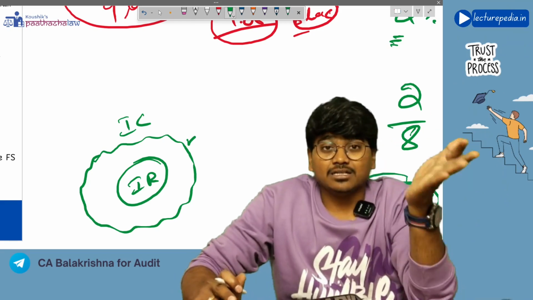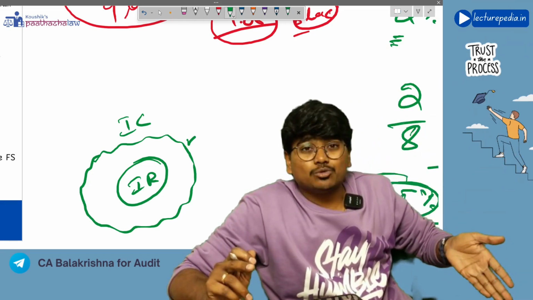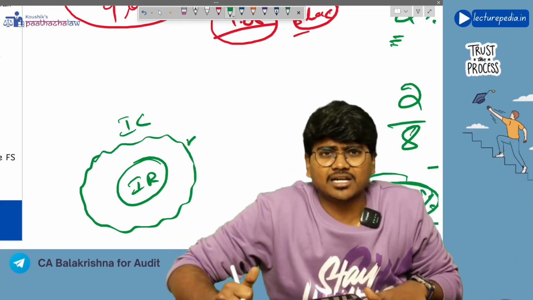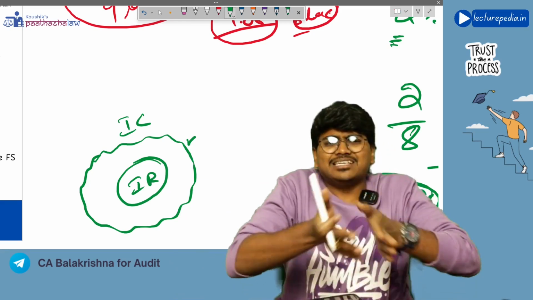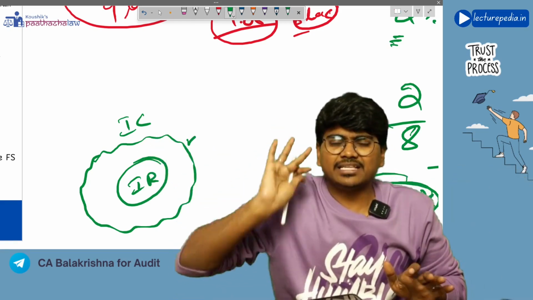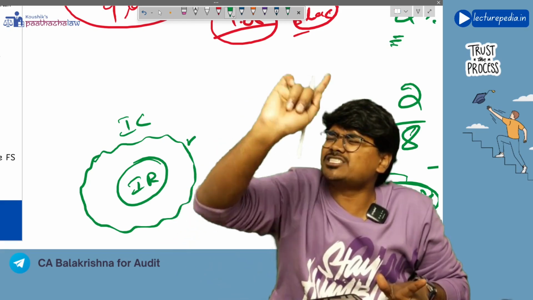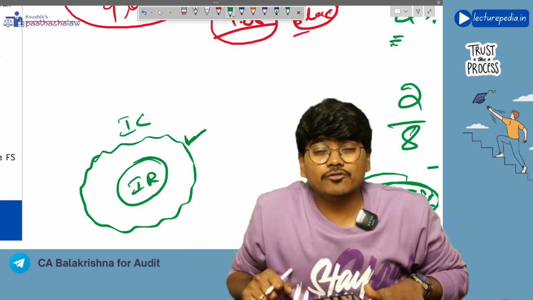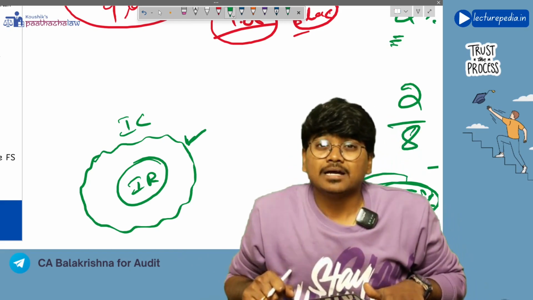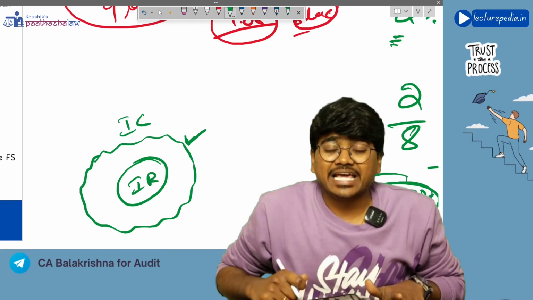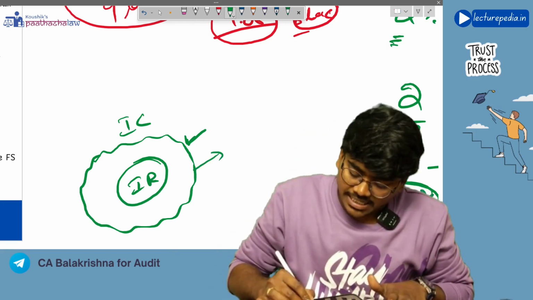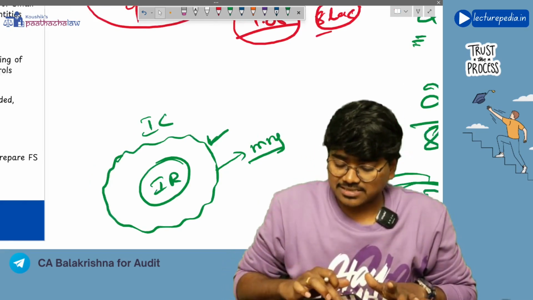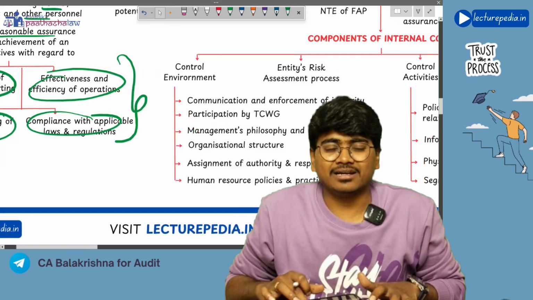Otherwise auditor would have to verify each and every transaction in detail if he doesn't verify the internal control. So in order to make his work easy, auditor is verifying the internal controls, but he is not having any responsibility to verify internal control. As part of verification of internal control, if you identify any deviations, you will communicate them to management.